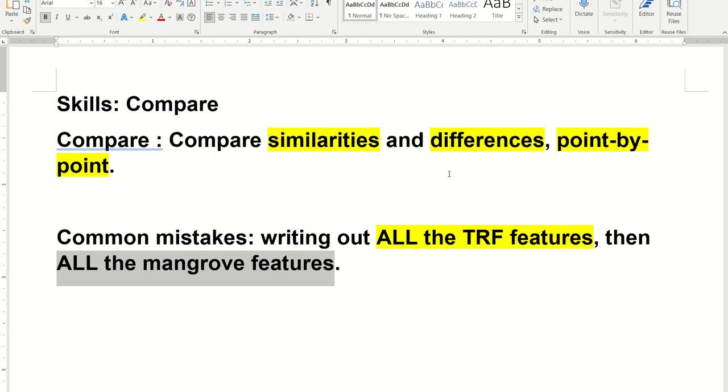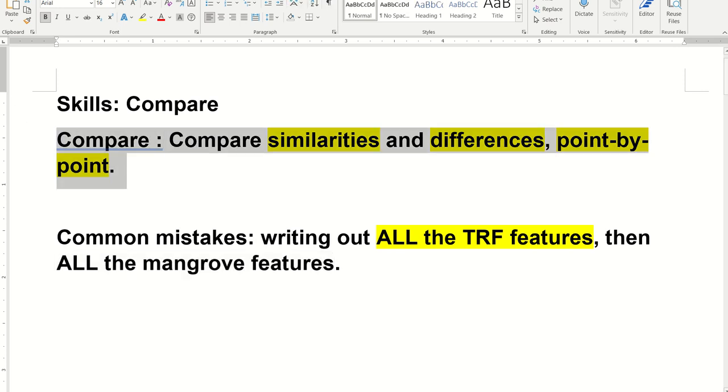And unfortunately, when you write out all the TRF features and you never say whether it's same or different from the mangrove, you just write half a page on TRF, and then half a page on mangrove, you will not get any marks at all because you are not doing the important thing, which is to compare similarity and differences point by point.